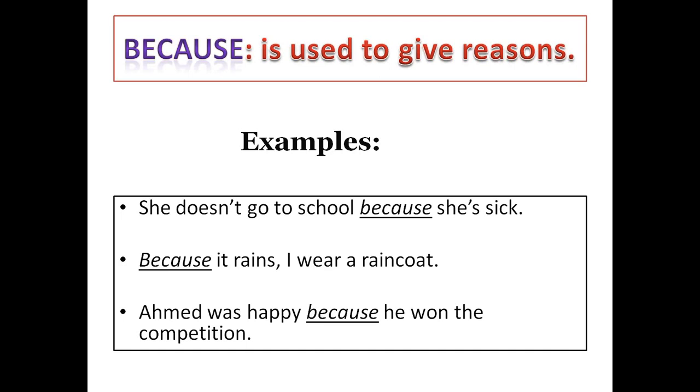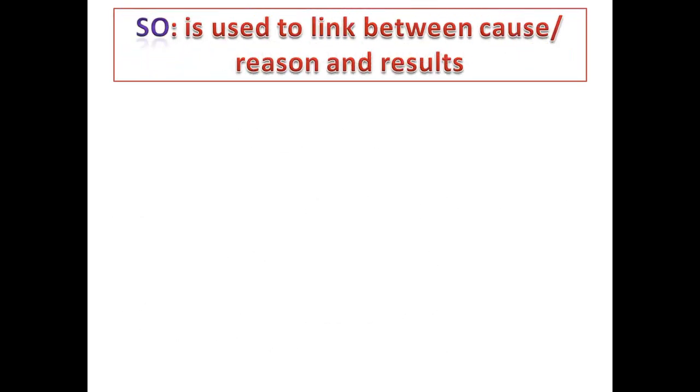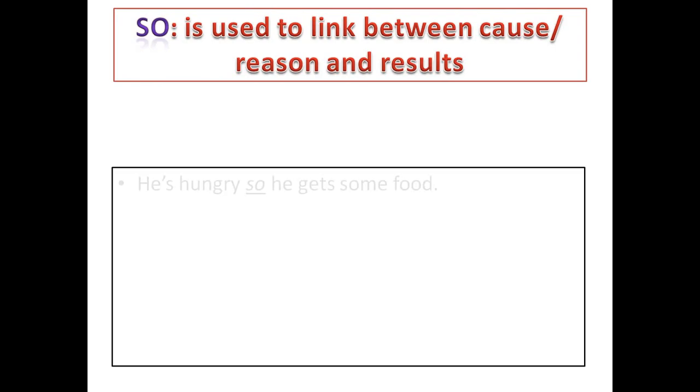Great. Now let's move on to see another conjunction, so. So is used to link between cause, reason, and results. Let's take some examples. He is hungry, so he gets some food. So because he is hungry, he gets some food. This is a cause.